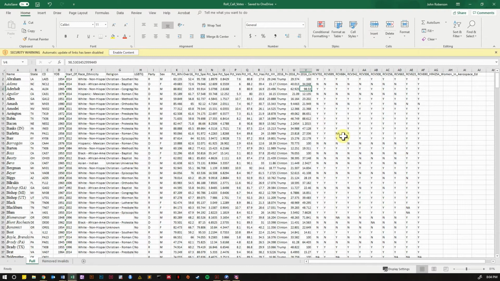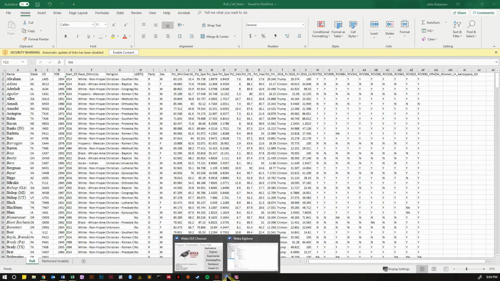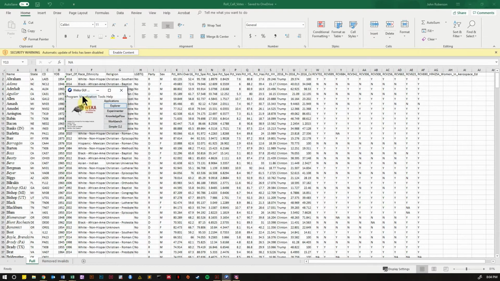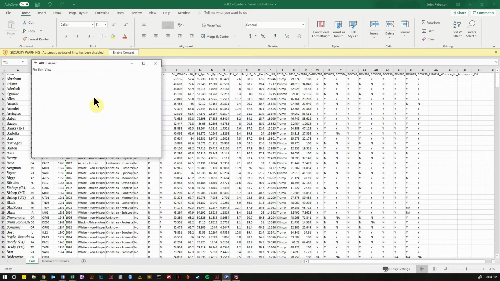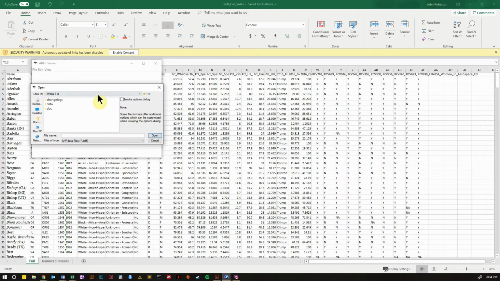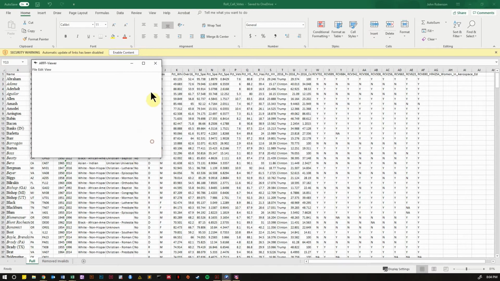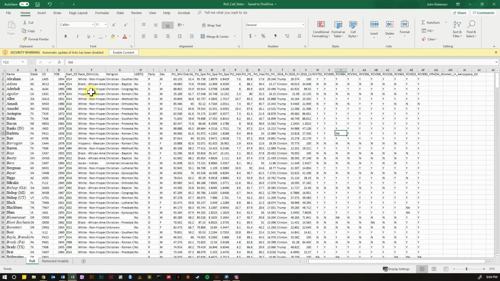I did a little further recoding, like I made these NAs missing values, and I was able to convert the .csv here into a .arff file by using the ARFF viewer, which you can see I actually did several times, going through iterations of recoding some categories and dropping some variables. And those specific things are I reduced a lot of these religion categories. There were like 10 Christian categories to begin with, and I condensed that down to like 3. And I condensed some race categories down as well.